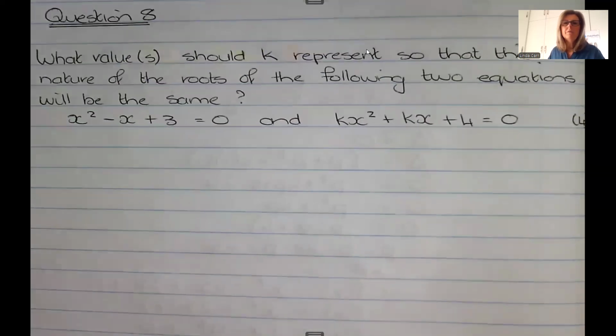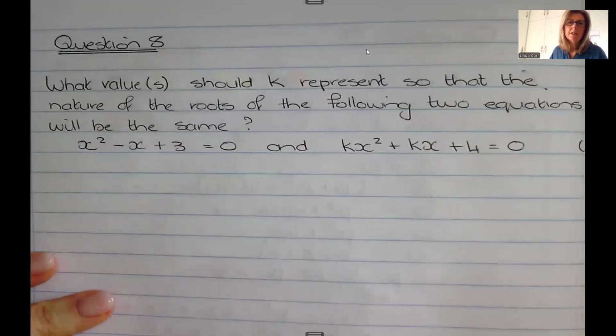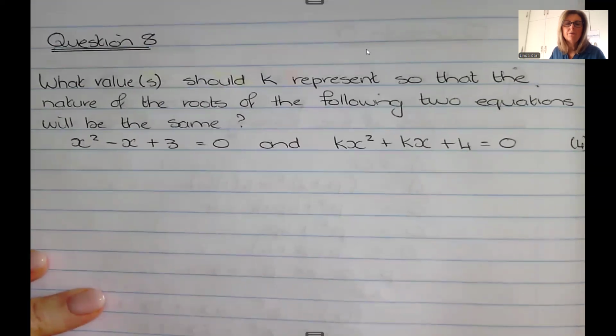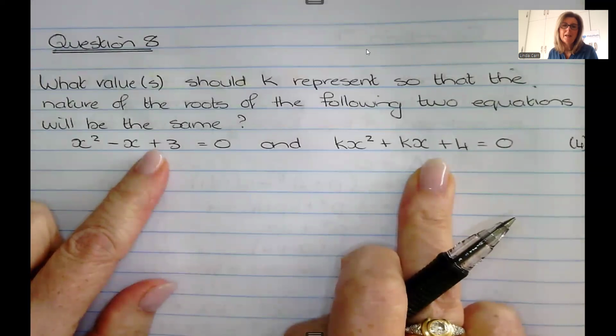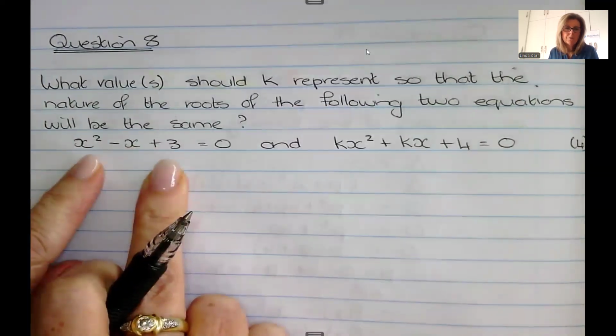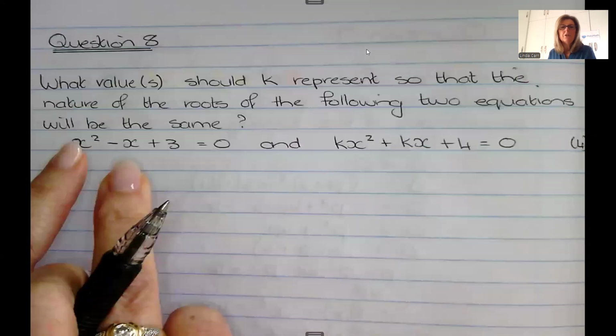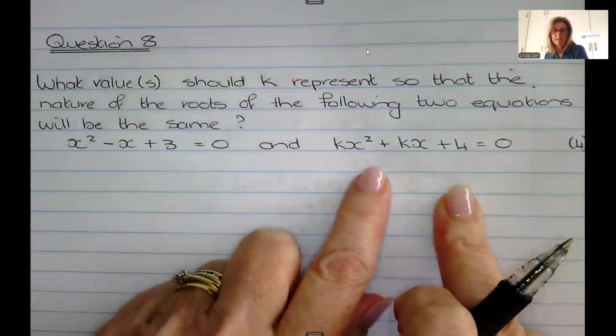Question 8, what values should k represent so that the nature of the roots of these two equations will be the same? Okay, so clearly we can get the nature of the roots of this one. And then we can use that answer to work out k.